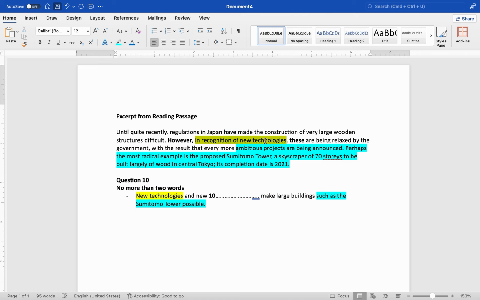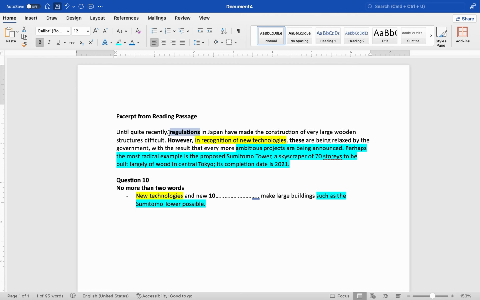Besides, you see, this chunk of information is separated by a comma like this, so it cannot be the answer. It's kind of separate on its own. So these must be referring to something that was said before, somewhere here. Now, what could be relaxed or made easier by the government? It must be something, maybe regulations, because we cannot make the structures easier. That also doesn't make sense. So you see, you're looking for grammar and logic when answering such questions. And the answer is regulations.